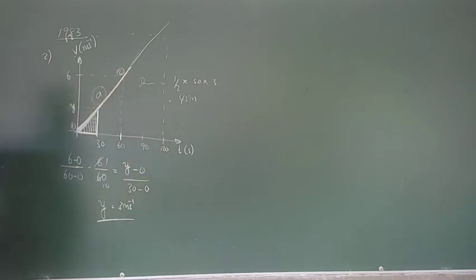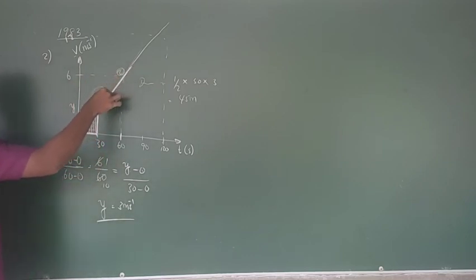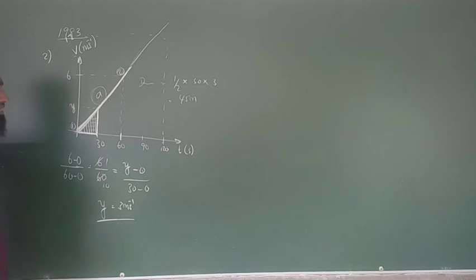Velocity change over time taken is obtained as the gradient. Therefore, the gradient in the velocity time graph is acceleration. Here, the gradient is not changing until the 60 seconds, right?